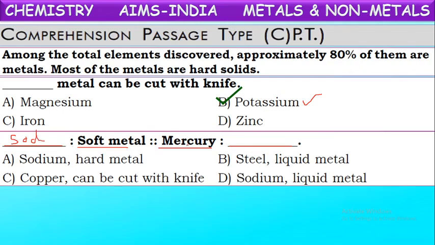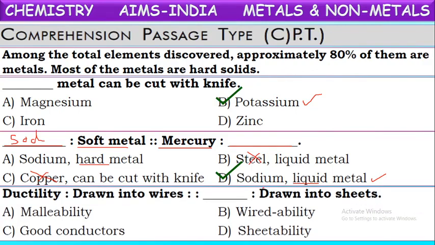What kind of metal is mercury? Copper is not a soft metal, so this option is not coming. Steel is also not a soft metal. So in these two you have to observe: what kind of metal is mercury, a hard metal or a liquid metal? It is a liquid metal. Now we get it: sodium, soft metal; mercury, liquid metal.